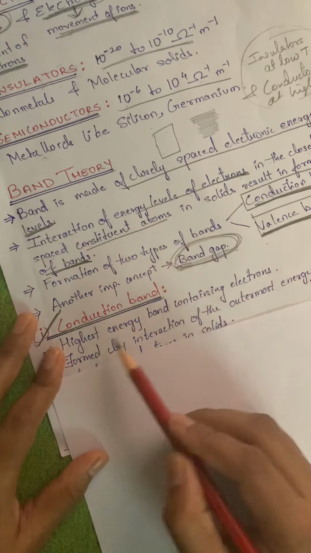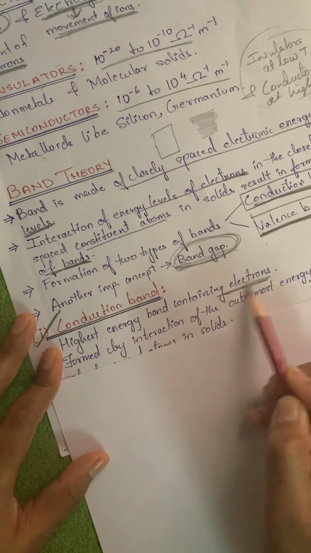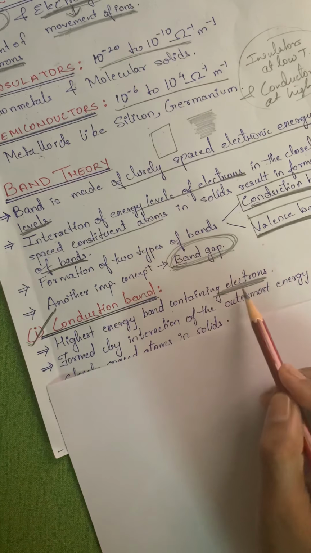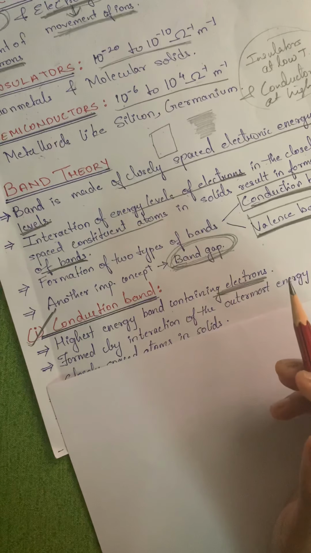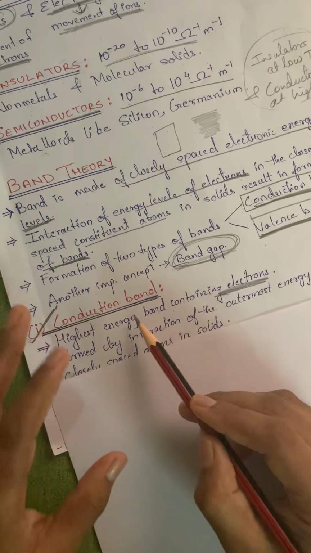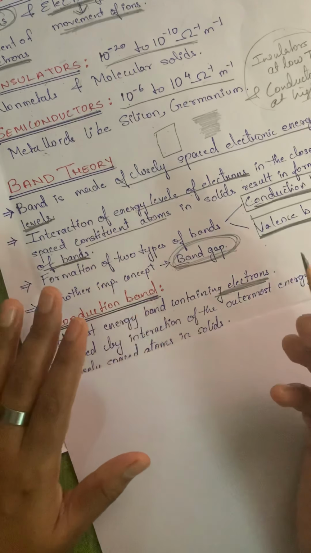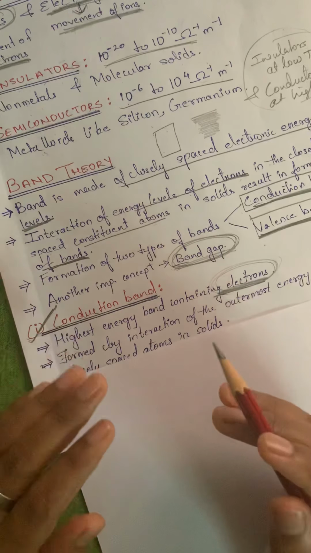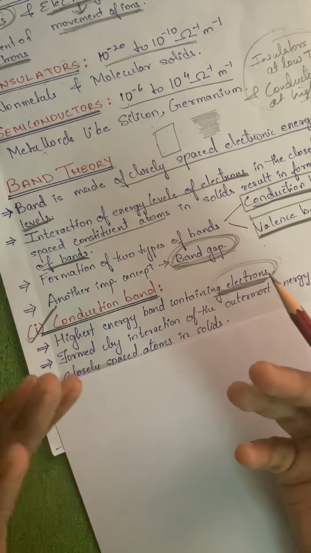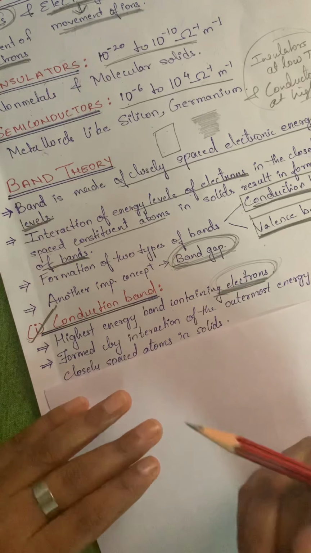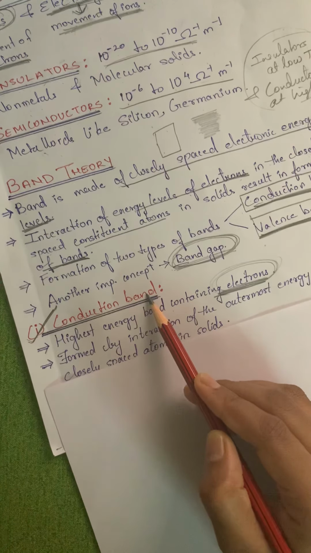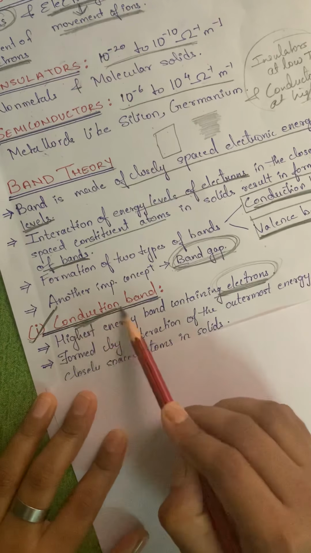The conduction band is the highest energy level band containing electrons. Simply, if the conduction band has some electrons, then we can say that it will conduct electricity. The main criterion for conductors is that they should have some electrons in that band. That means either by giving extra energy or something, if the electrons are able to enter this conduction band, then they will conduct electricity. That is why we call it the conduction band.